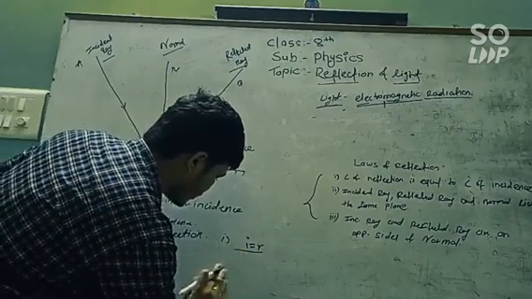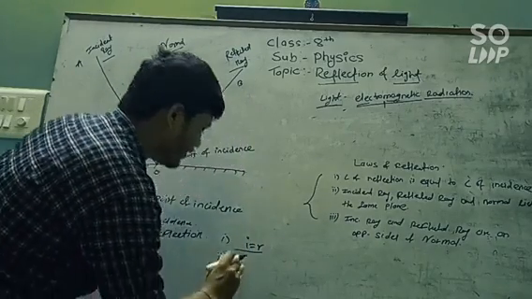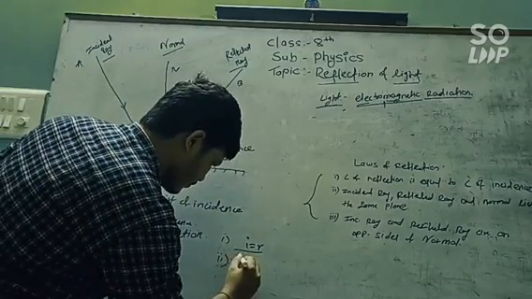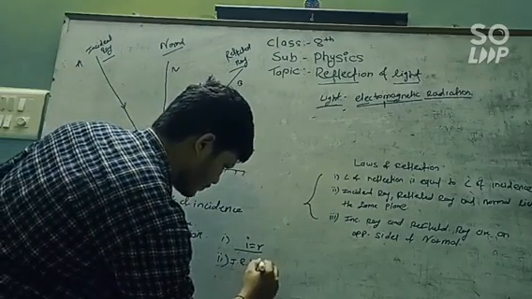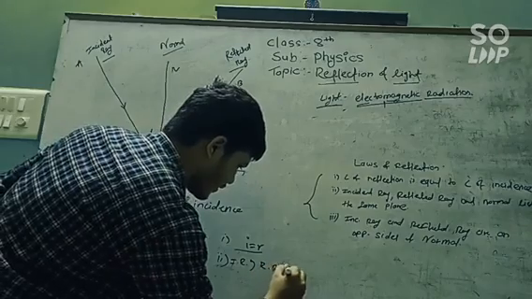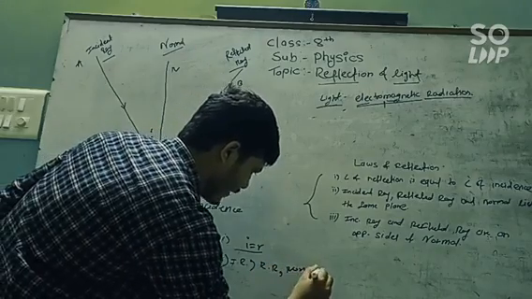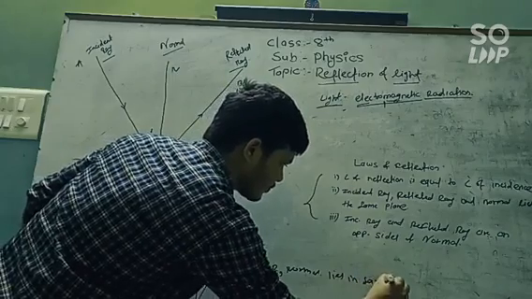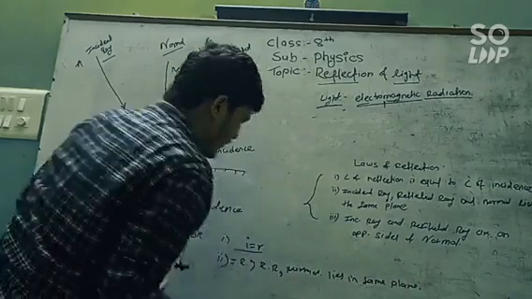This is our second law of reflection, that the incident ray, reflected ray and the normal lie in the same plane.